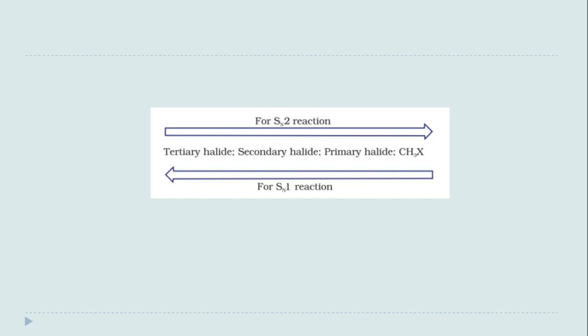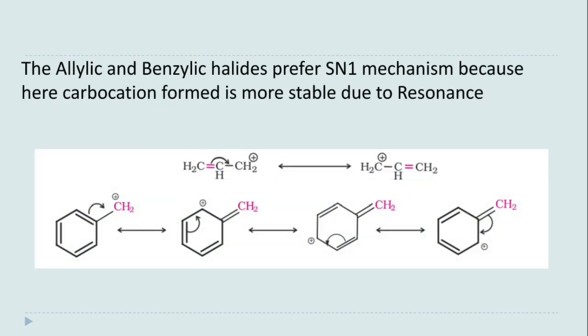Now, if allylic or benzylic halides are considered, only the SN1 mechanism will be there. Whether it is 1 degree or 2 degree or 3 degree, doesn't matter, the mechanism will be SN1.